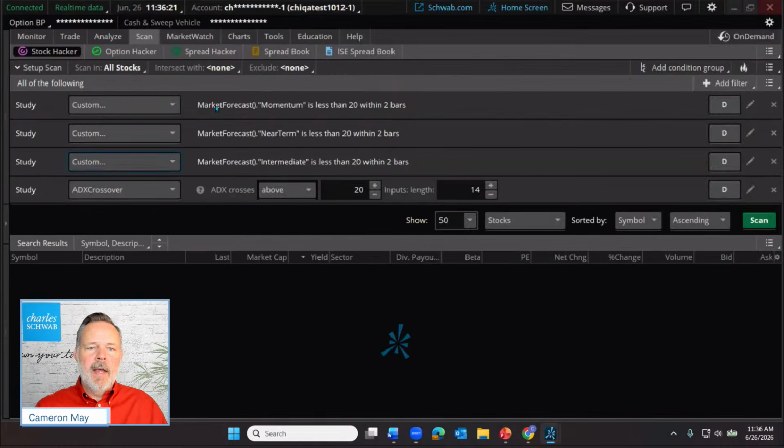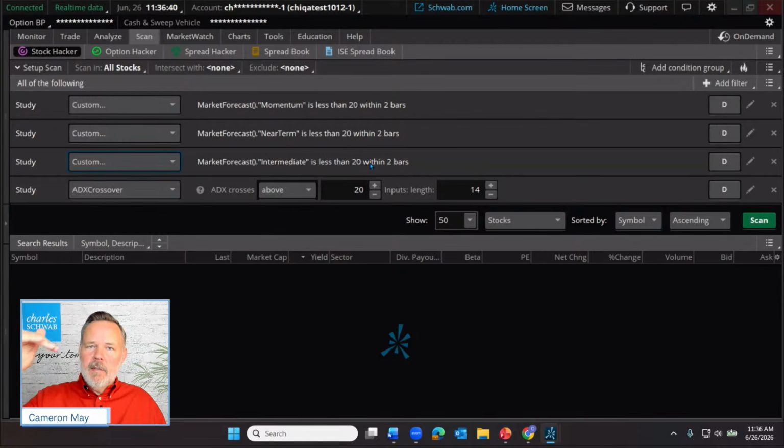So as we click OK, we can now see, okay, our screen is going to look for the momentum line to be less than 20, the near-term line to be less than 20, and the intermediate line to be less than 20.